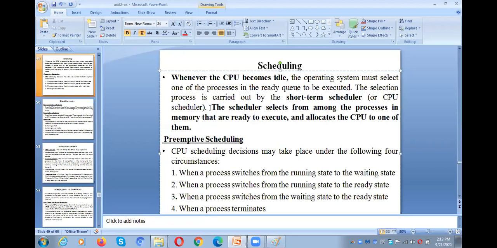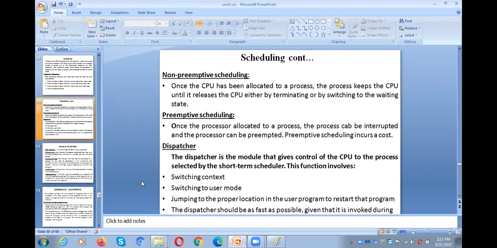Okay, when we switch the CPU from running state to waiting state, automatically at that time the process is in waiting state, so the CPU will become idle. At that time, what will we do? We need to switch the CPU from that process to another process. So these are all the conditions for the preemptive. Okay, so orally you may not understand this one, so I will try to explain it with the paint.